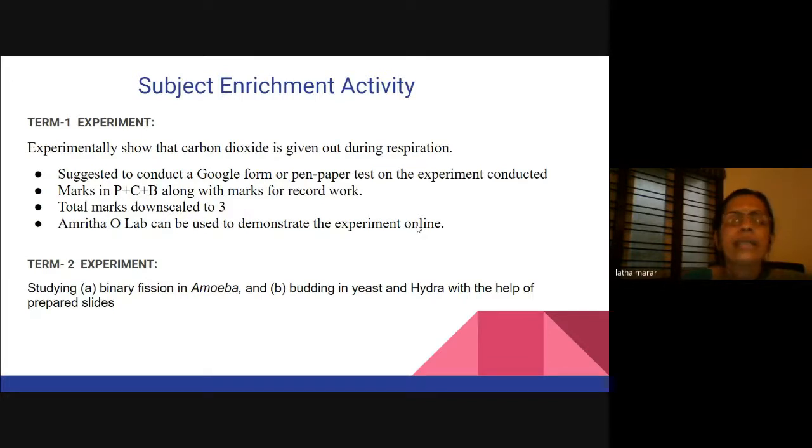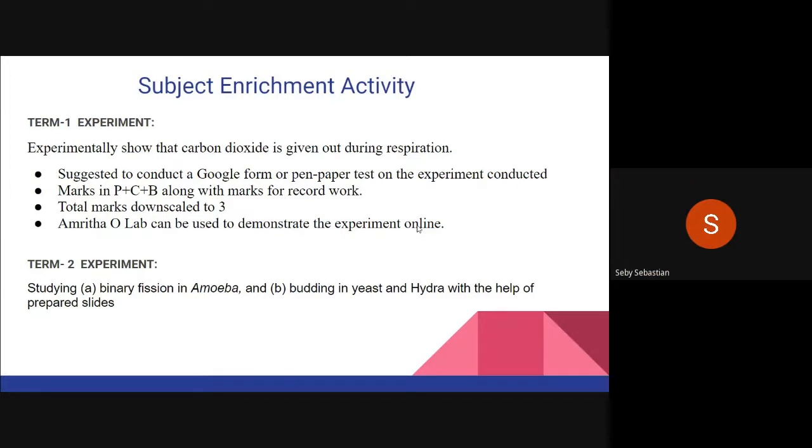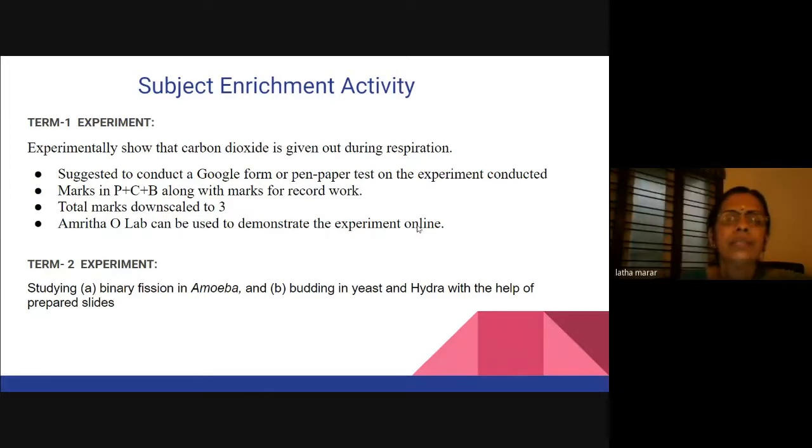Subject acknowledgement practicals, of course, we have already completed. Most of you must have already completed it also. The lab, we have just one experiment in the first term: carbon dioxide release. Yes, only one experiment.